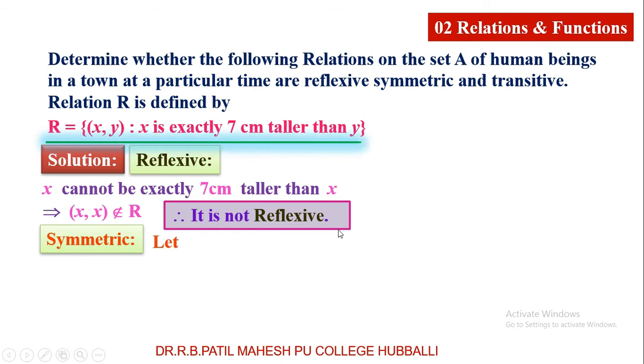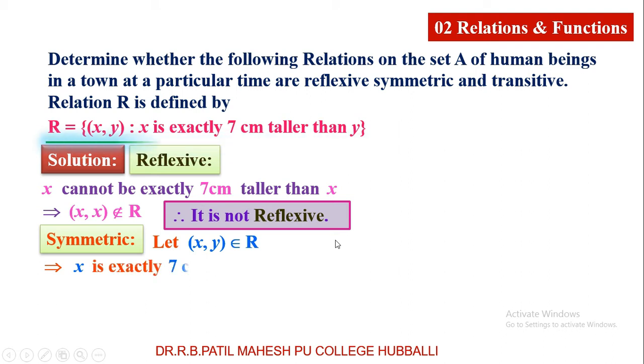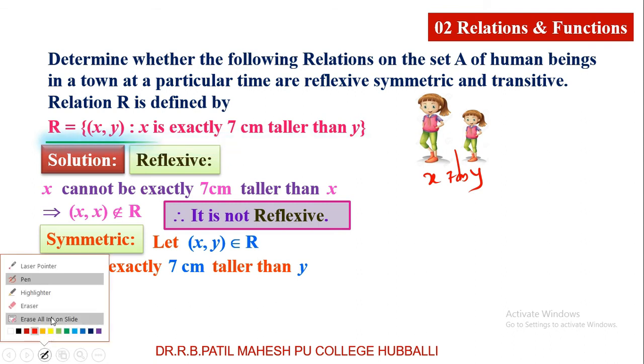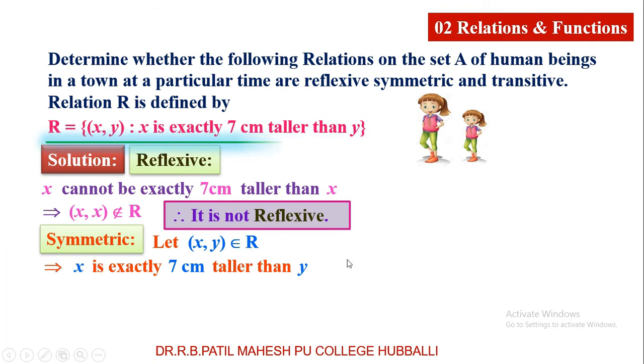Next, symmetric relation. Let (X, Y) belong to R. According to the given relation, (X, Y) belongs to R means X is exactly 7 centimeter taller than Y. Now, I have to check the reverse of this. What is that? This does not imply Y is exactly 7 centimeter taller than X.